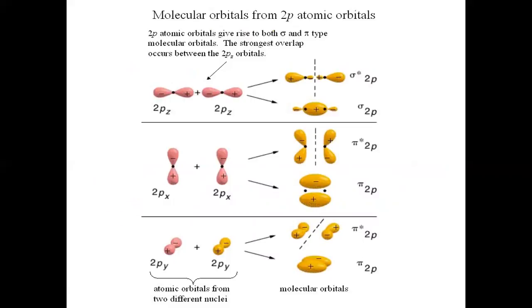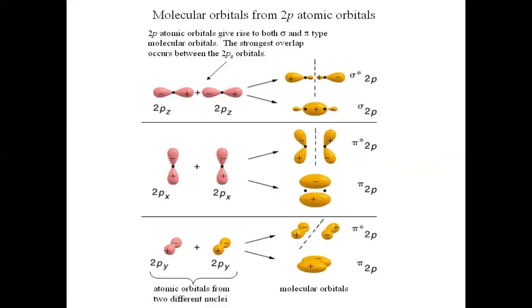Here, this slide shows in which situations sigma molecular orbitals are formed, and in which situations pi type molecular orbitals are formed. The sigma molecular orbitals are formed for s orbitals. One s orbital combined with another s orbital results in the formation of sigma bonds.